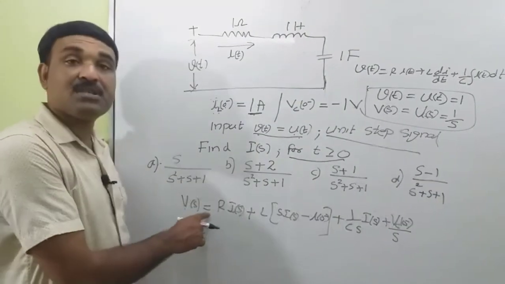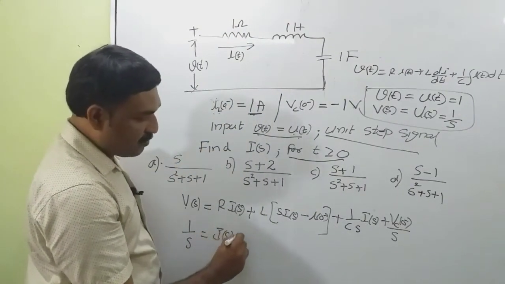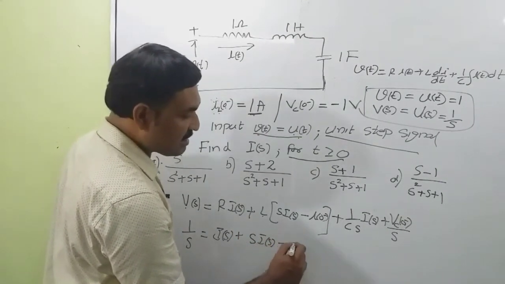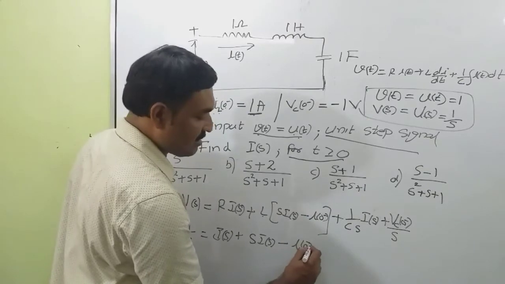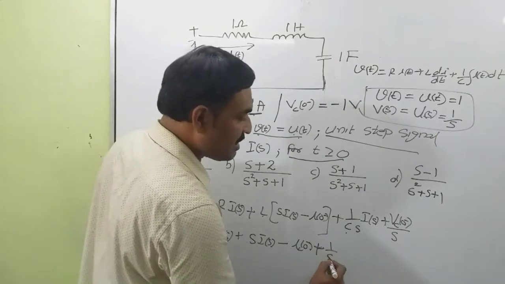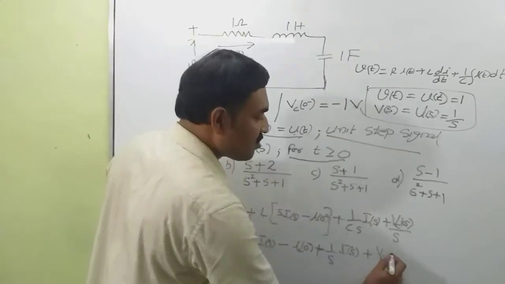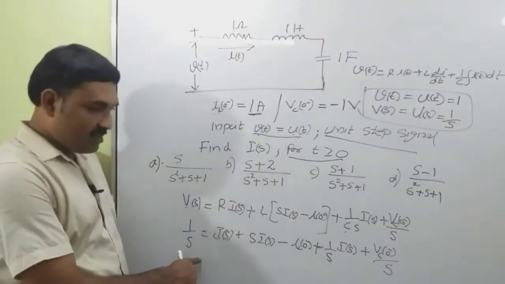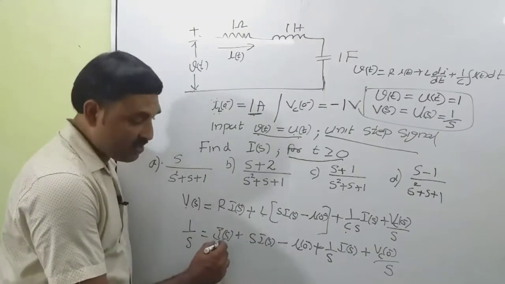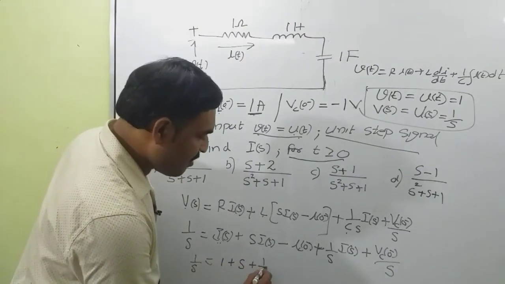That is equal to, I am substituting the value of R. R is equal to 1, so this becomes I of s, plus L is equal to 1 Henry, so s into I of s minus IL 0 minus, plus 1 by C, C is equal to 1 farad, so 1 by s into I of s plus Vc 0 minus by s. From this expression we can write 1 by s is equal to, I am taking I of s common, so 1 plus s plus 1 by s.